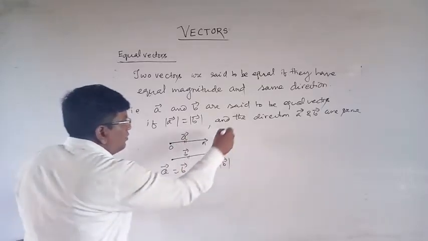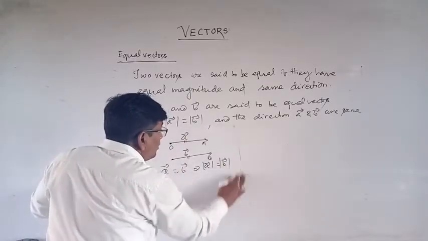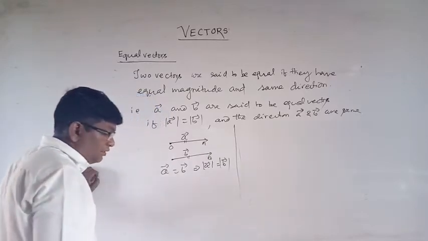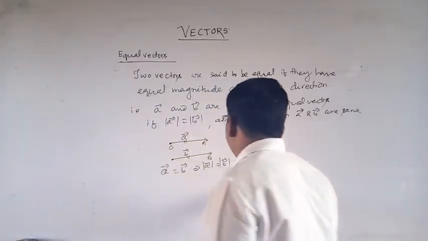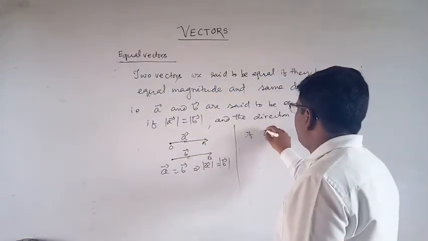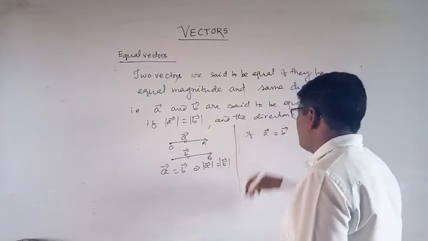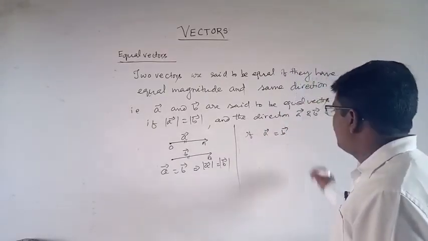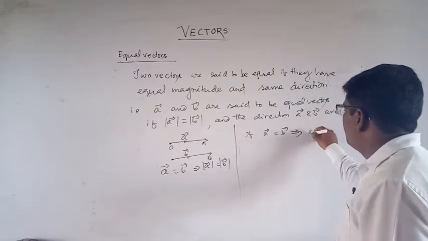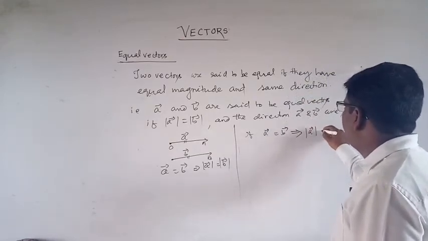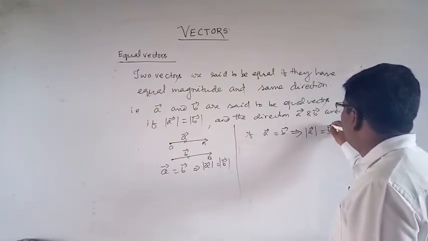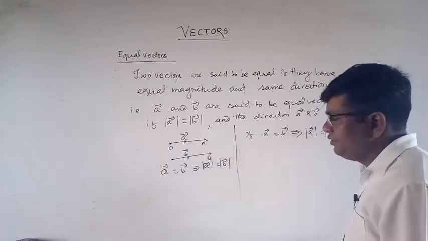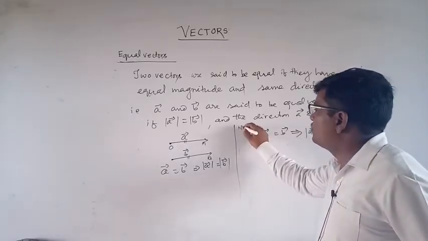One note for you: if vector A is equal to vector B, then surely the magnitude of A is equal to the magnitude of B. This is the note.